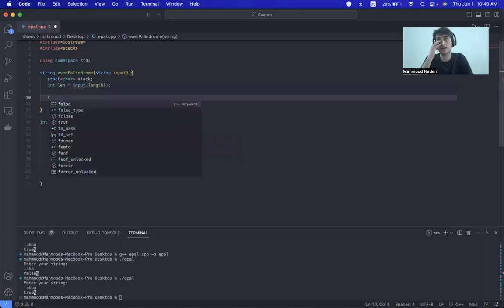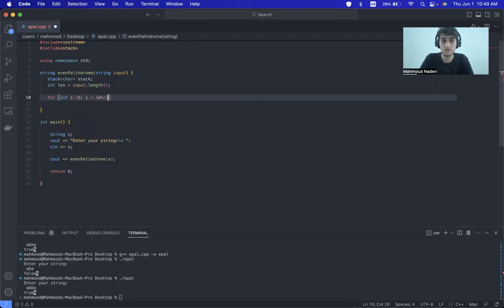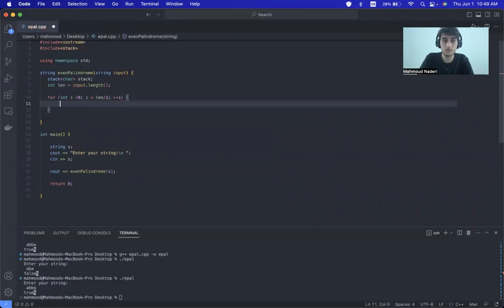We will go and put the first part of our string into the stack. So int i from 0 to n/2, i plus plus, and simply push everything into our stack. stack.push(input[i]).